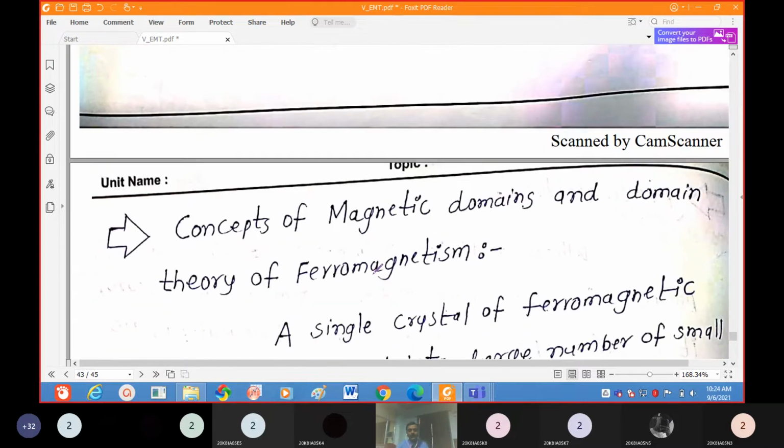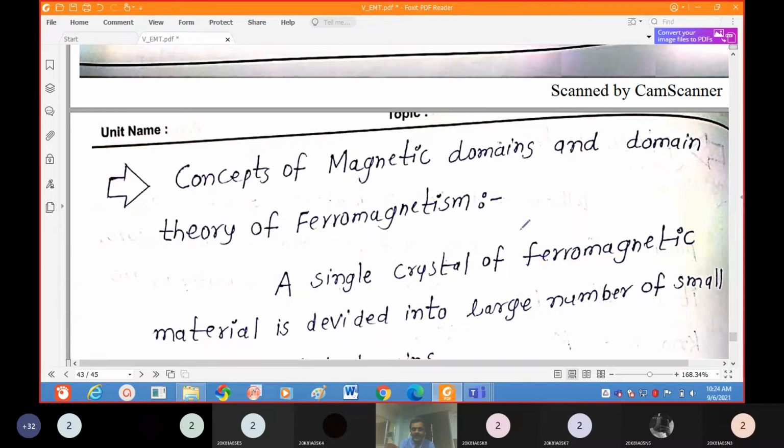Once again I want to explain the domain theory of ferromagnetism. In ferroelectrics the domain theory is the same, so just replace ferromagnetism with ferroelectric. They will not ask about hysteresis and domain theory in ferroelectrics. They will ask about the hysteresis loop and domain theory only in ferromagnetic materials.